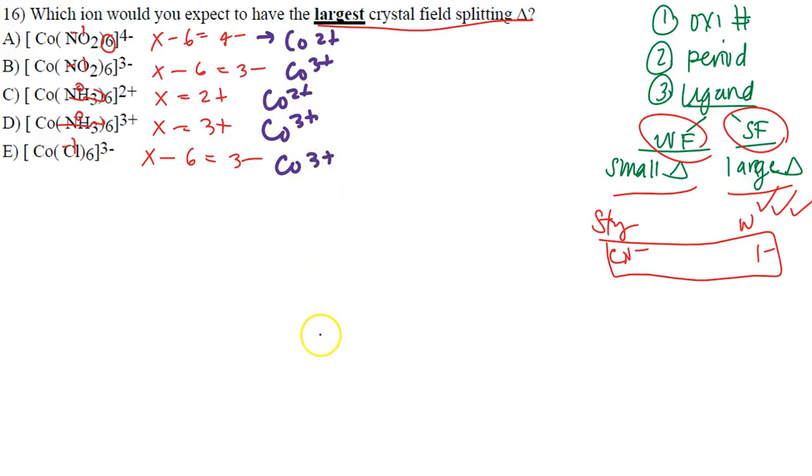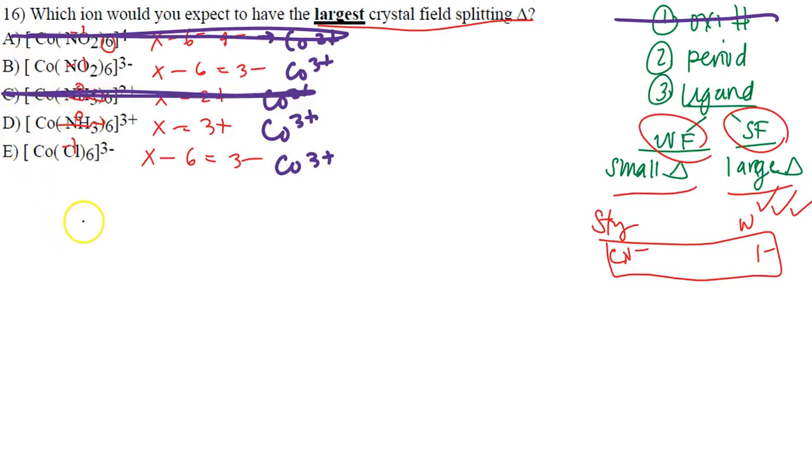Automatically, what can I get rid of? Well, because we're comparing by oxidation number, I can get rid of letter A and letter C, because they are cobalt 2 plus, when we have 3 plus here. So what we're really trying to consolidate is letters B, D, and E. Now, what about period? They're all cobalt, they're all in the same period, so I can't use that. I'm down to the ligand here. Remember, they want the largest crystal field splitting, so they want the strongest ligand possible.